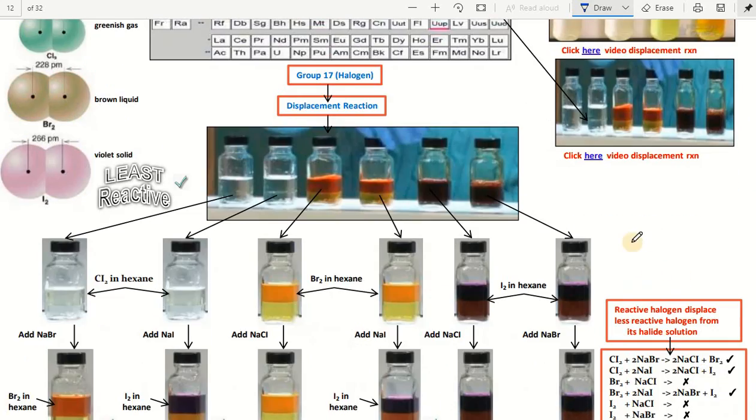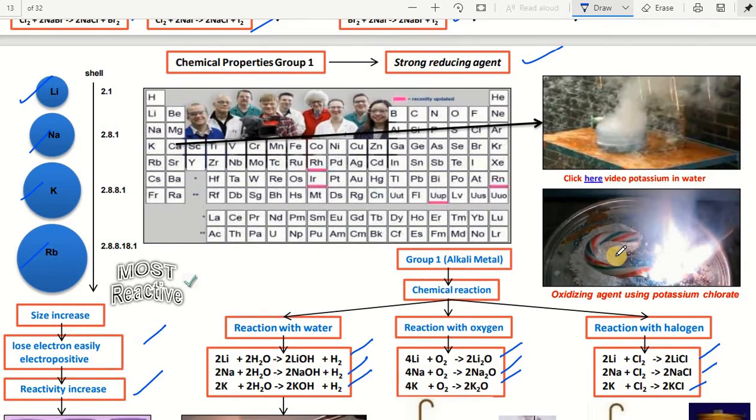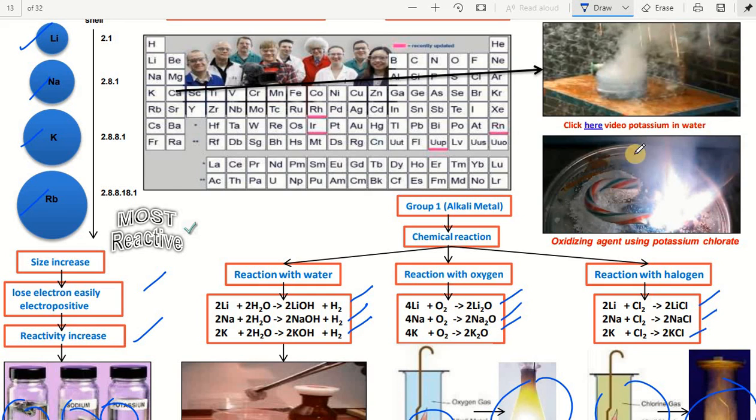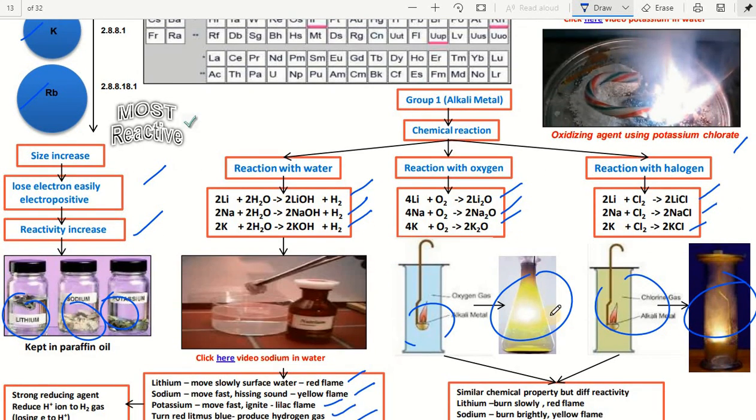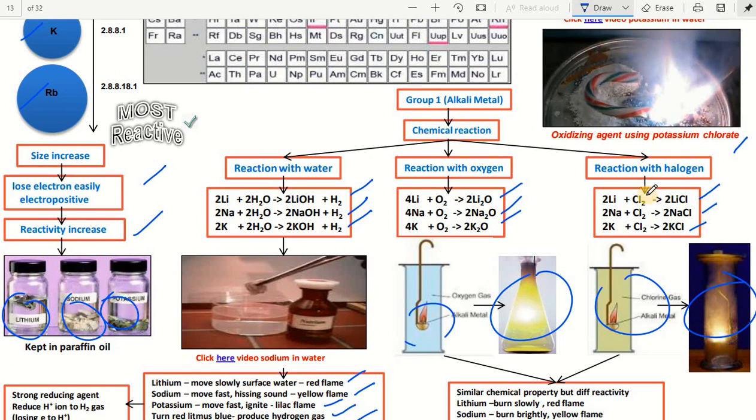So this is what we observed in the present session. You can see a video of potassium on YouTube, oxidizing agents using potassium chlorate. If you watch the interesting videos, you will easily come to know how the reactivity of metals and non-metals is studied in redox reactions. Thank you.